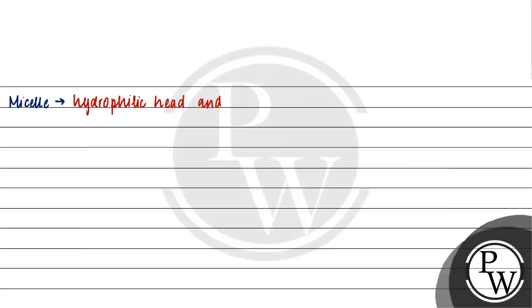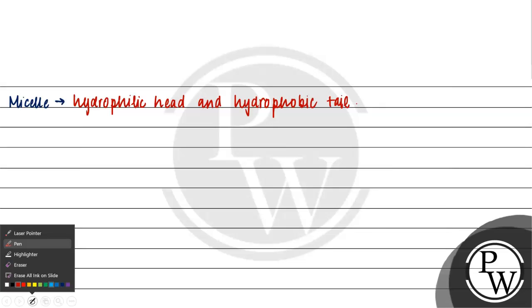Hydrophilic head and hydrophobic tail. Hydrophobic मतलब water hating.